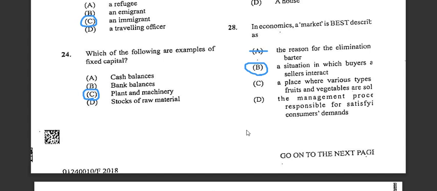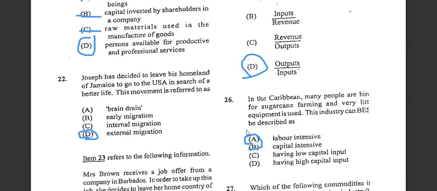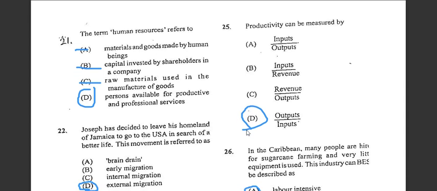Number 24, it says which of the following are examples of fixed capital. So we know that fixed capital would be like plant and machinery. So we are not talking about bank balances and cash balances. Those are not fixed capital. We're talking about machinery, plants, etc. Alright, so the answer would be C for number 24. Number 25 here, it says productivity can be measured by, so we are talking about how productivity is measured. We all know that it's based on the input, and we divide the input.